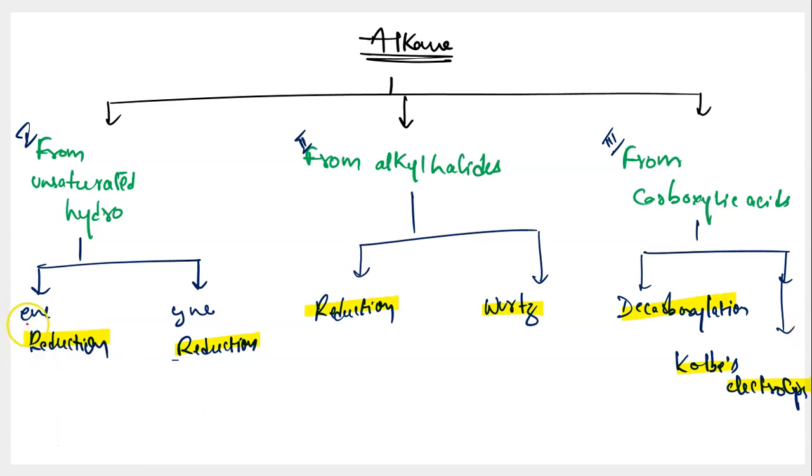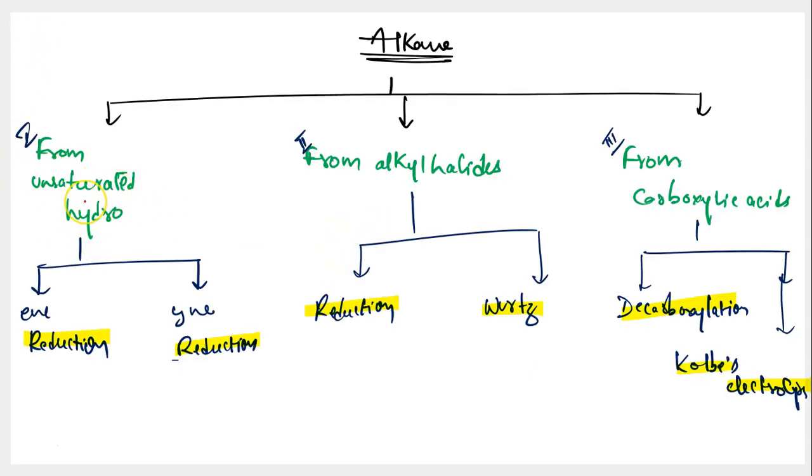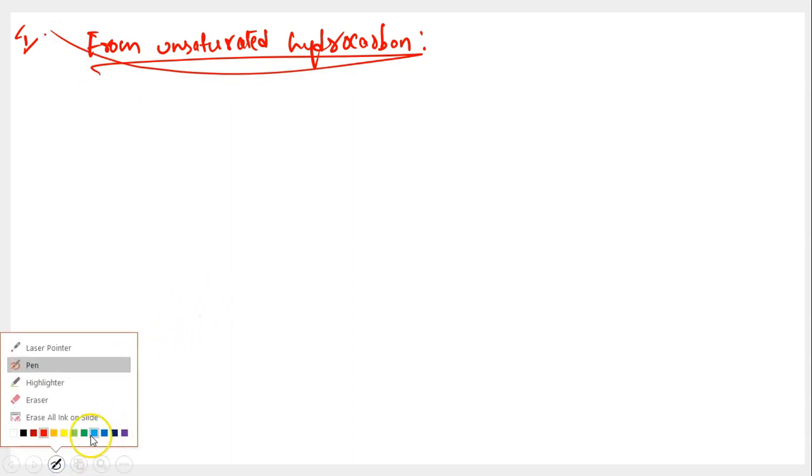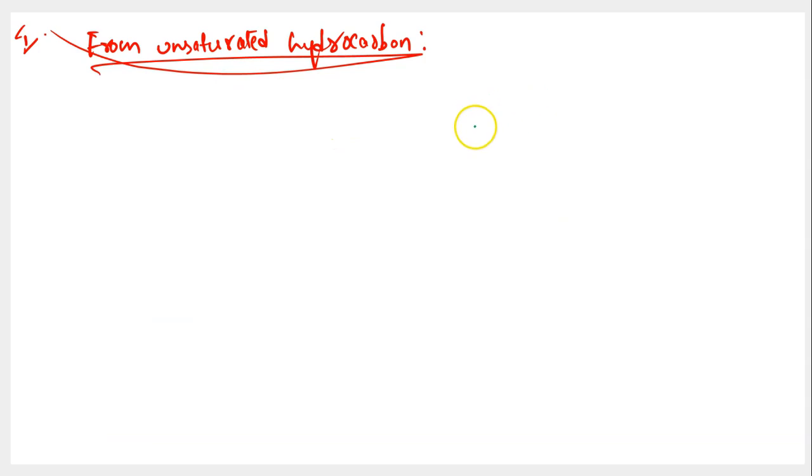And now we are going to talk about all these 6 reactions in detail, taking examples. Let's move to the next page to do this better. So let's get started with the first set of preparations that we have listed. First set is from unsaturated hydrocarbon, isn't it? So you are talking about synthesizing alkane from unsaturated hydrocarbon. First of all, I want you to observe this. According to the flowchart that we have written on the last page, you are synthesizing alkane from unsaturated hydrocarbon. So this basically is preparation of alkane from unsaturated hydrocarbon.